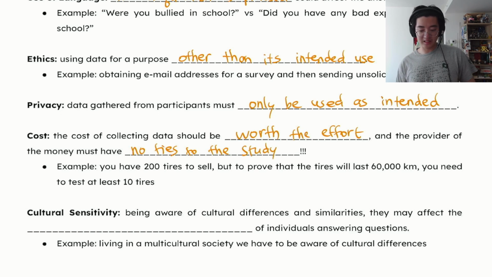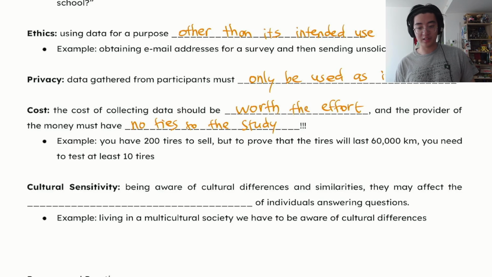So, for example, let's say you want to sell 200 tires, but to prove that the tires will last at least 60,000 kilometers, you need to test at least 10 tires. You need to test plenty of tires in order to say, look how nice my tires are. But at the same time, you're losing 10 tires to the testing. You cannot sell them anymore. So all the data has to be worth the effort.